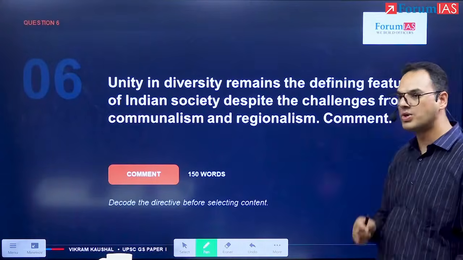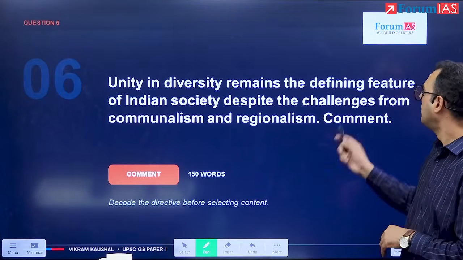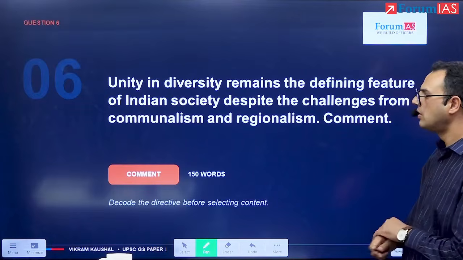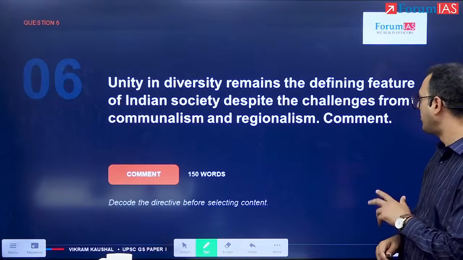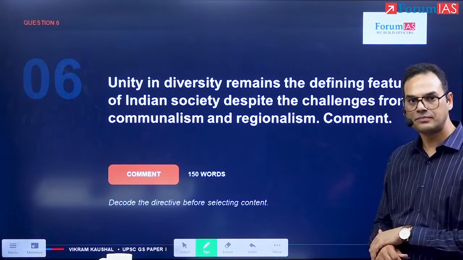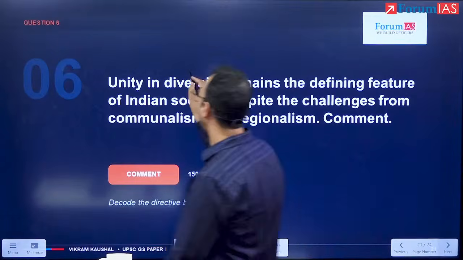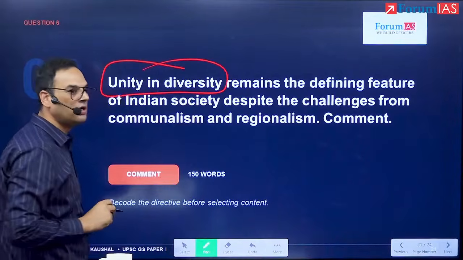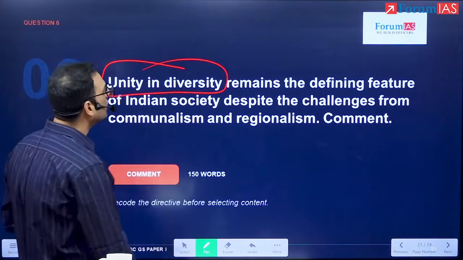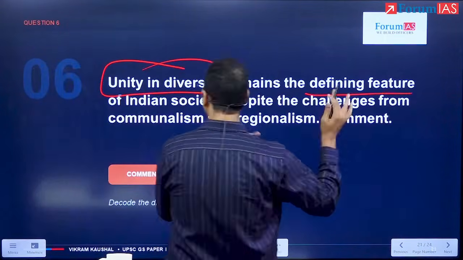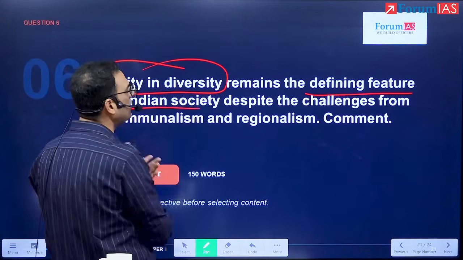And then the last question that we're dealing with here: unity in diversity remains the defining feature of Indian society despite the challenges from communalism and regionalism. Comment. So here, unity in diversity has to be pointed out. What are the fundamental features of this unity in diversity, so that we are able to say, well, these are the features which make it the continuing defining feature of Indian society.